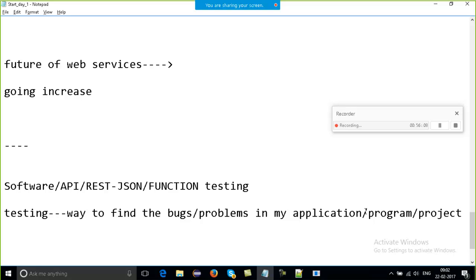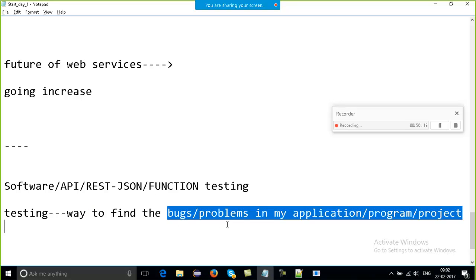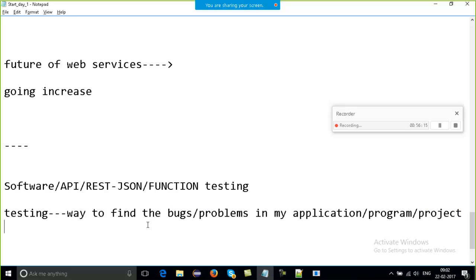It's a way to find any problems if they exist. In other words, it is a process of validating and verifying.